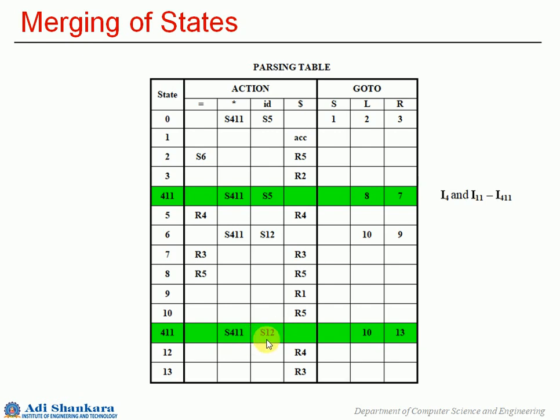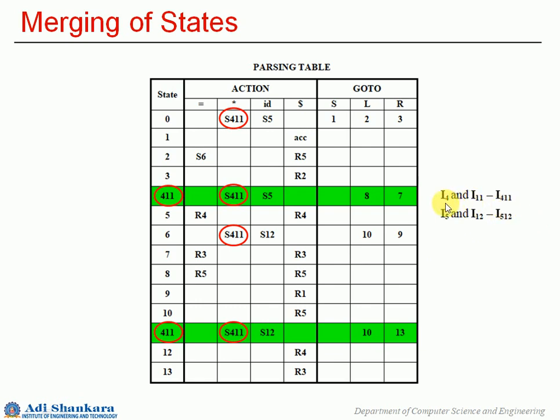Okay, so I'm just indicating all those places where we have changed it. So 4 and 11 both changed to 411, so it is S411. Now the new state name is 411. There will not be any I4 as well as I11. You will have only one single state, that is I411. Okay, so let us move on to the next set to be merged, that is I5 and I12.